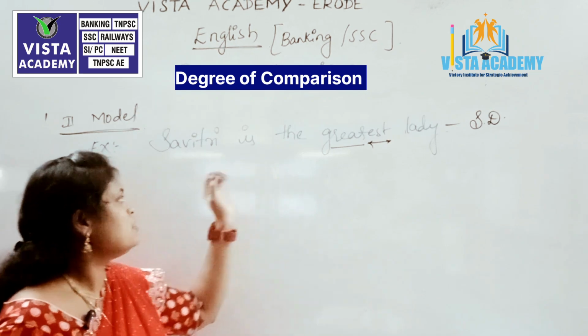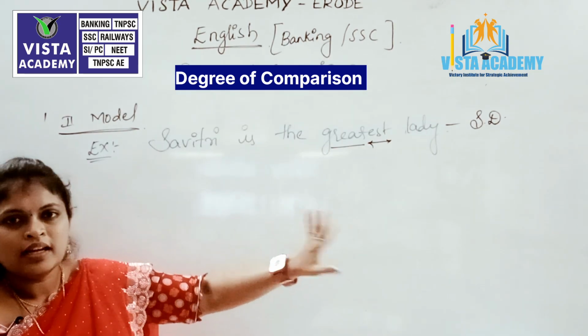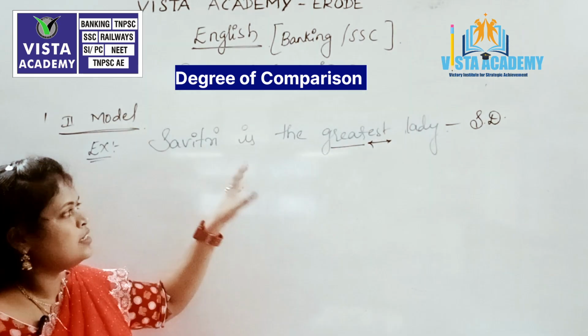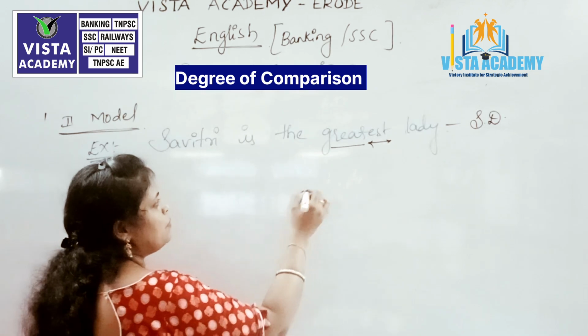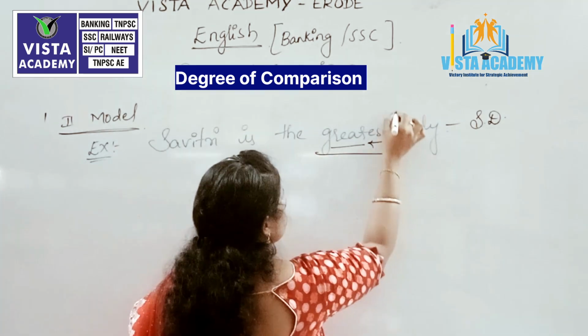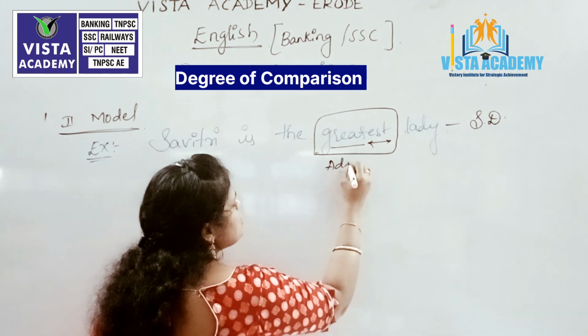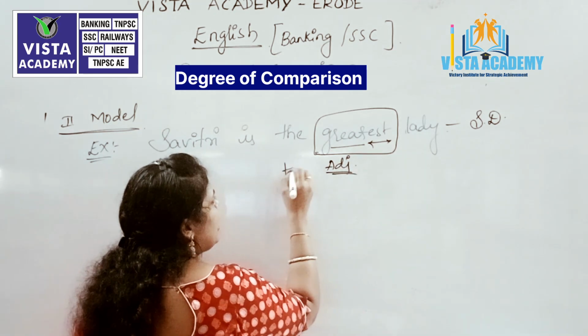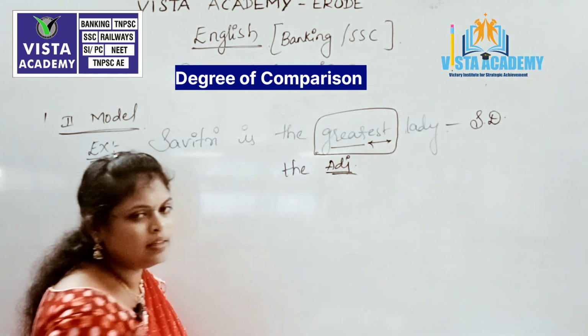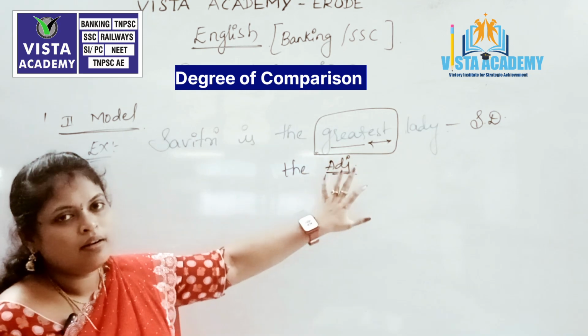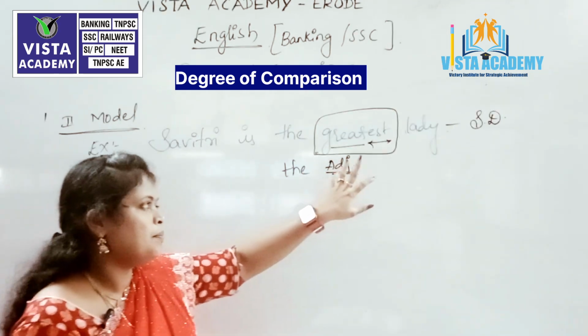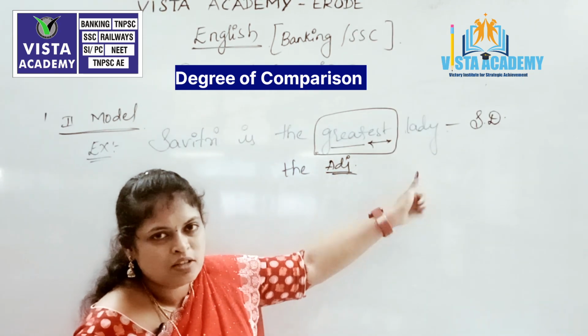So what is our sentence? Savitri is the greatest lady. Please remember, whenever we are using the superlative degree form of an adjective, we always have to add the article the for that particular adjective with est forms.